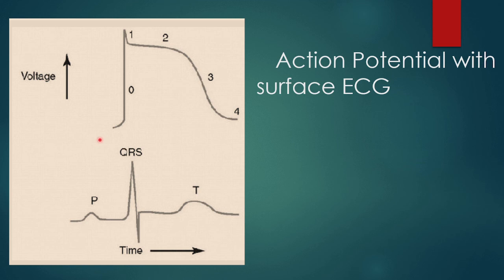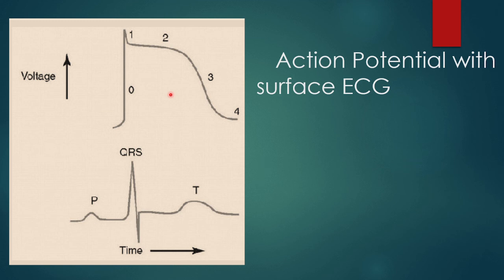So phase 4 is the resting phase. Phase 0 is the depolarization, the initial fast sodium currents. The initial uprise is the fast depolarization, followed by slow repolarization over phases 1, 2, 3 and 4. Here in this diastole portion, the ventricles are in diastole, there is no contraction. Here there is atrial contraction, atrial systole, and the phase 0 is closely followed by the upstroke of the Q of the R wave, followed by the S wave, which happens just after the start of the first phase, the initial repolarization.